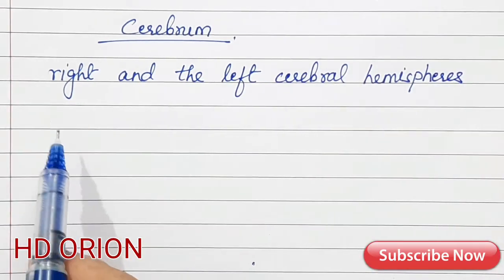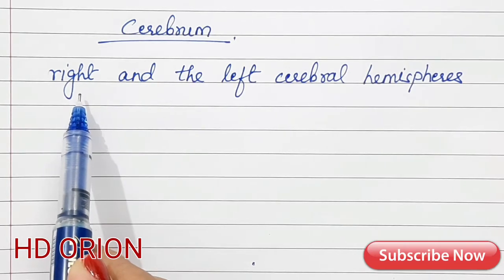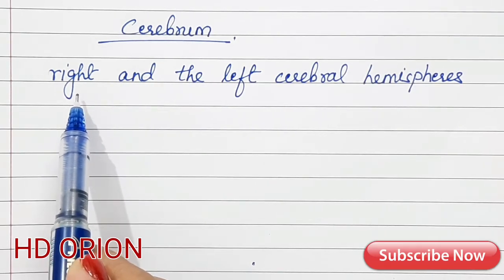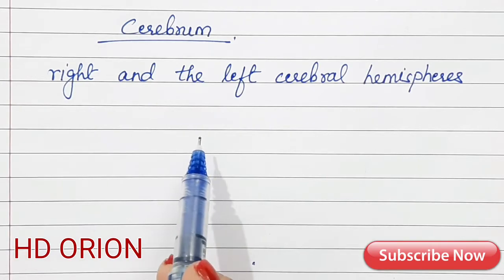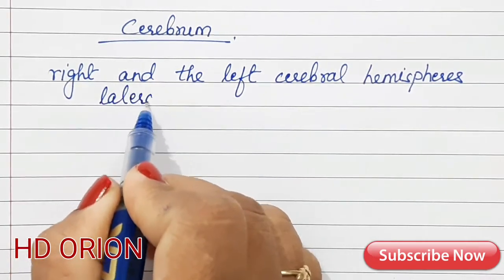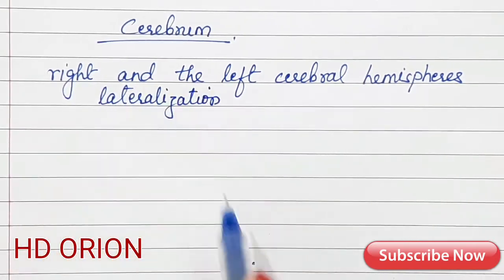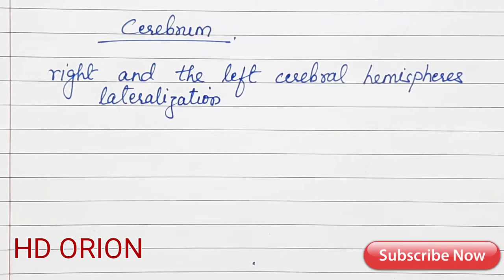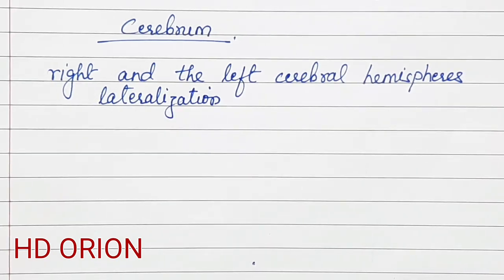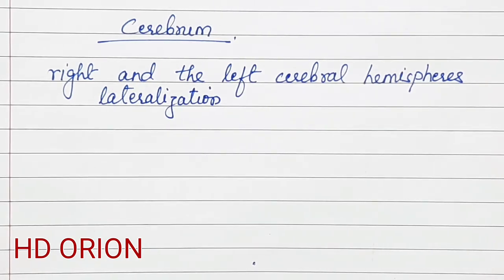So whatever action is being done on the right side of the body is actually controlled by the left side of the cerebrum, and whatever is being done by the left side is controlled by the right side of the body. This is known as lateralization. So it is opposite. If you are writing with your right hand, and whatever academics you are good in, if you are good at speech, debate and writing capacity, if your handwriting is good, everything is being controlled by the left side of your brain.